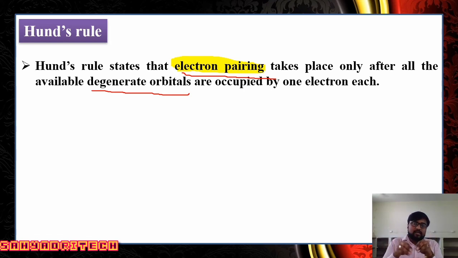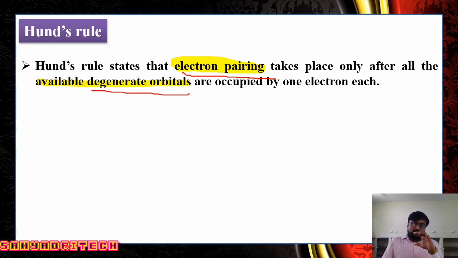No. According to Hund's rule, electrons enter all degenerate orbitals singly. Once all orbitals are filled by a single electron, then pairing takes place.